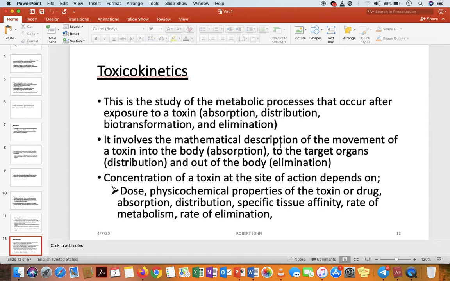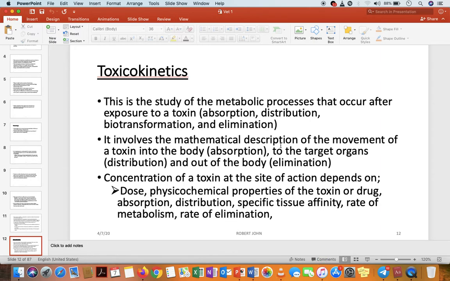And the factors that determine the response or the outcome of the toxins at the site of action are dose, physicochemical properties of the toxin or drug, absorption, distribution, specific tissue affinity, rate of metabolism, and rate of elimination.